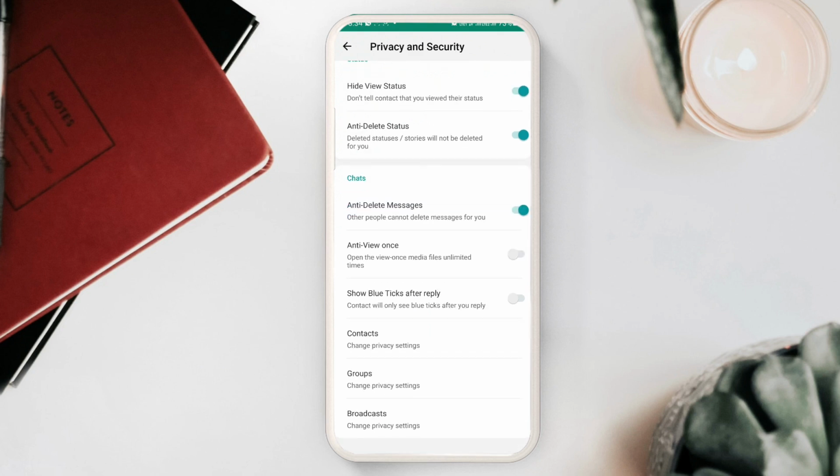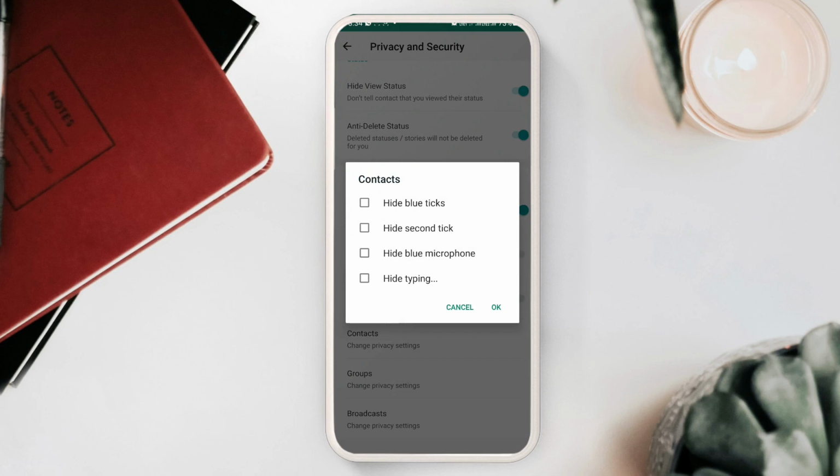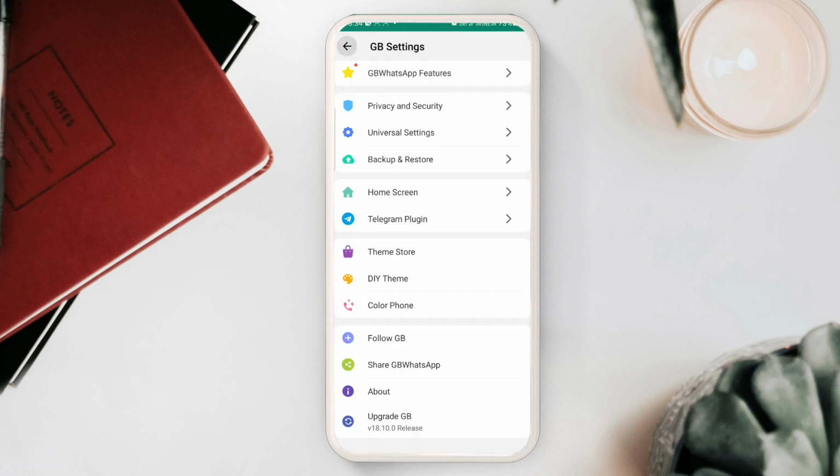Similarly, blue ticks after reply is available. Click on contacts, and for a particular contact, you can hide blue ticks, second tick, blue microphone, and hide typing. So these options were available in the previous version as well.